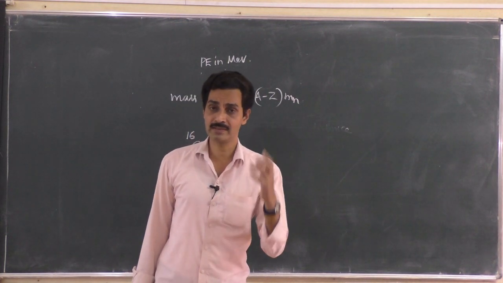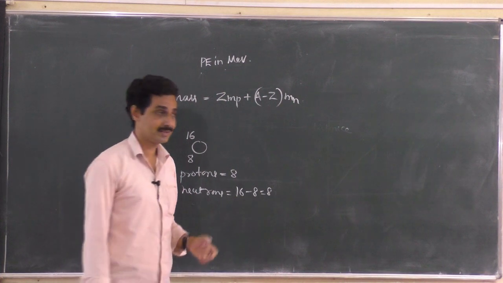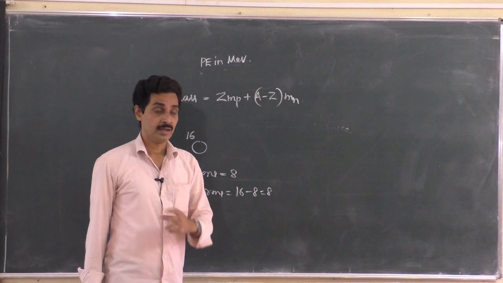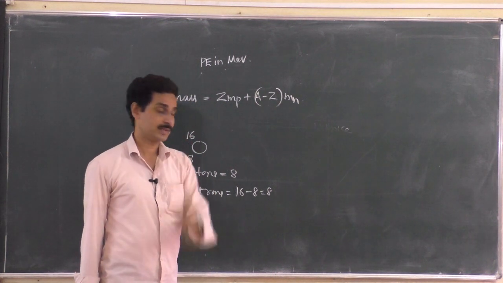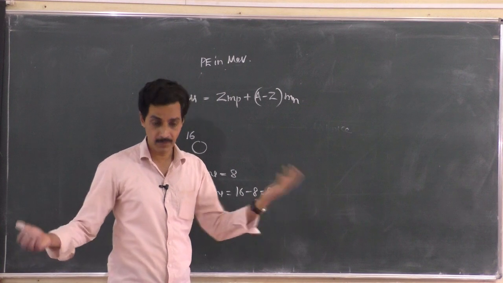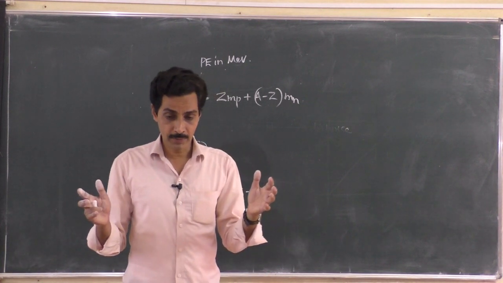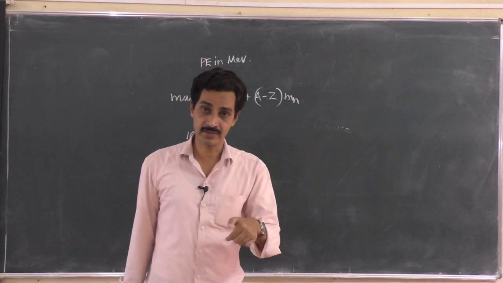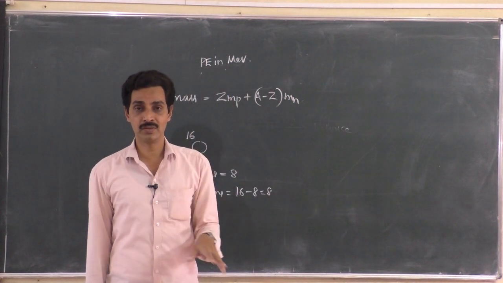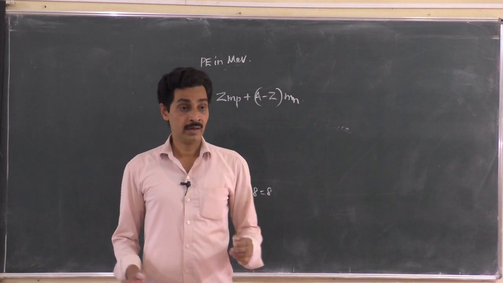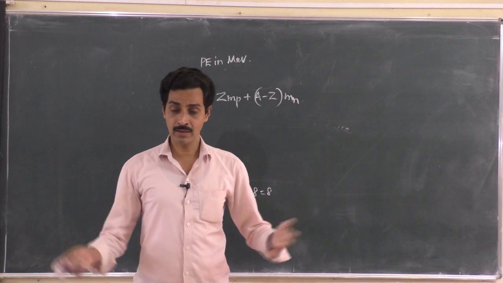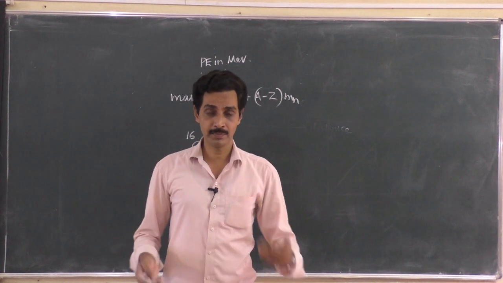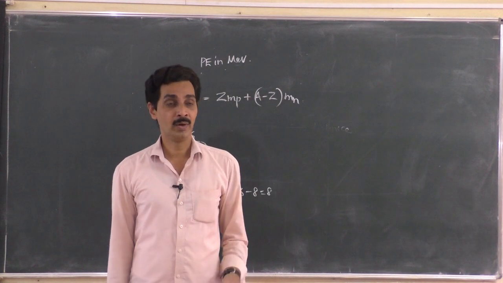Suppose you want to form the nucleus of oxygen. What are the things you will purchase? Simply, we will imagine it like that. If you want to form an oxygen nucleus, you have to purchase 8 protons and 8 neutrons from somewhere, and place those 8 protons and 8 neutrons together and then form the nucleus. And who will do this job first? Even if you bring 8 protons and 8 neutrons, is it over? No. If you purchase groceries, all the items needed to prepare some delicious food, say for example some Mysore pak, then is it over? No, you have to prepare it.